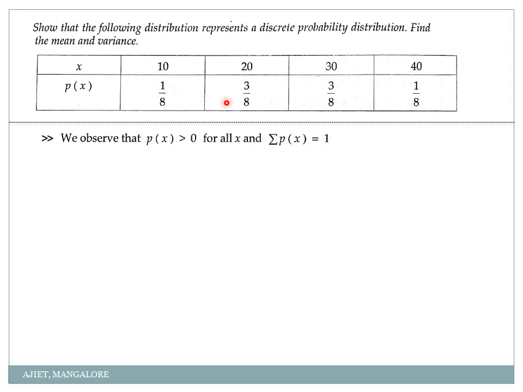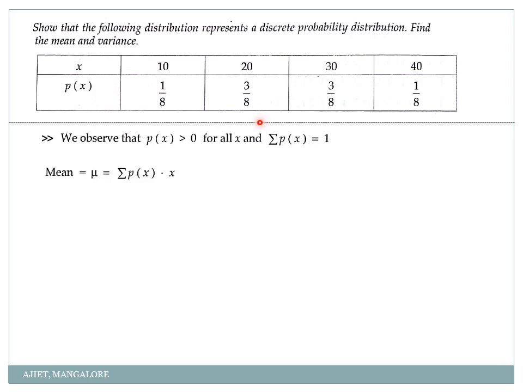See whether, when you add all this, we will get 1. 1 by 8 plus 3 by 8, 4 by 8. 4 by 8 plus 3 by 8, 4 plus 3, 7 by 8. 7 by 8 plus 1 by 8, 8 by 8, correct? So 8 by 8 is 1. So summation of p of x is 1. Therefore we can tell that the given p of x is a discrete probability distribution function.